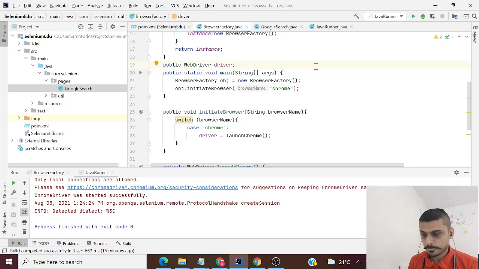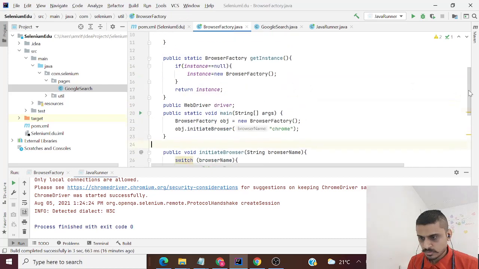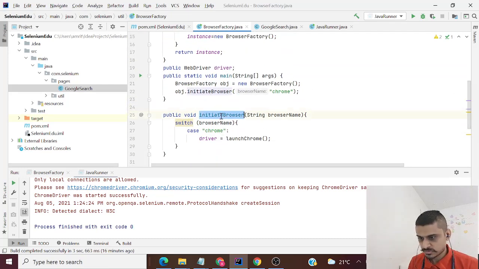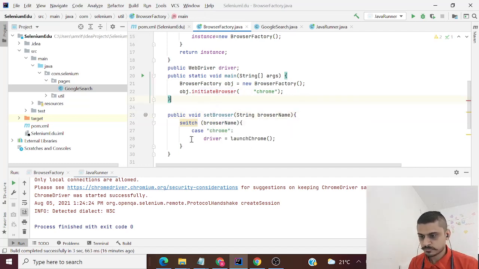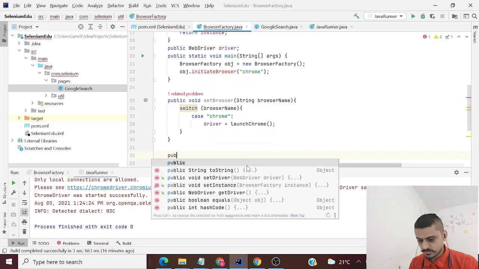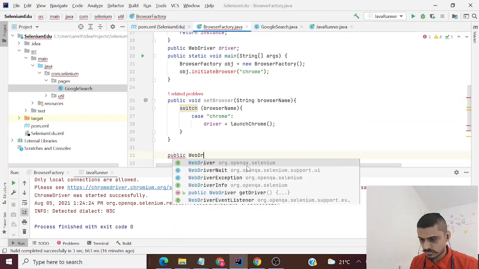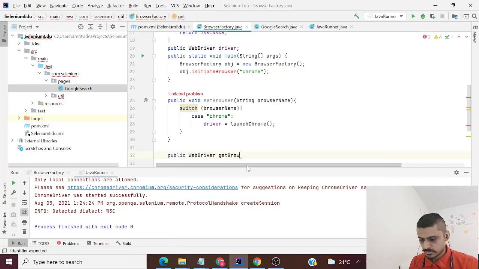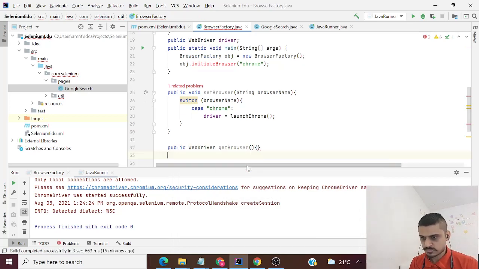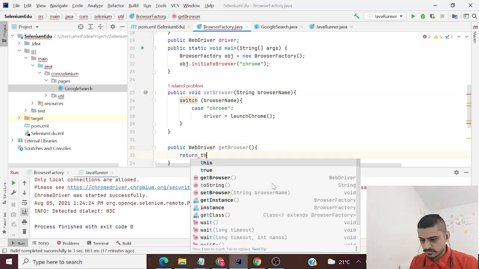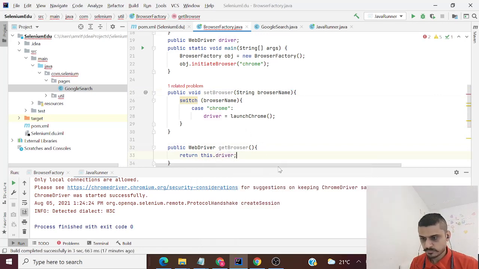Now that being done, let's improvise this class further. Rather than keeping this as initiate browser, let's create some getters and setters so that it looks more relevant. This is my driver object. I'll name my initiate browser to set browser, and I'll create another method which will be get browser. So I'm going to say public WebDriver get browser, or get driver, or set browser, get browser, anything. This will basically return me this dot driver.